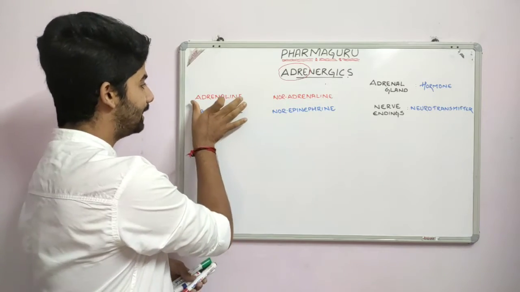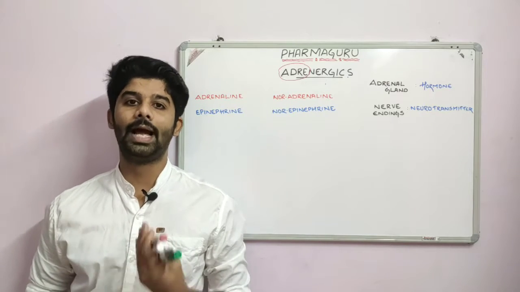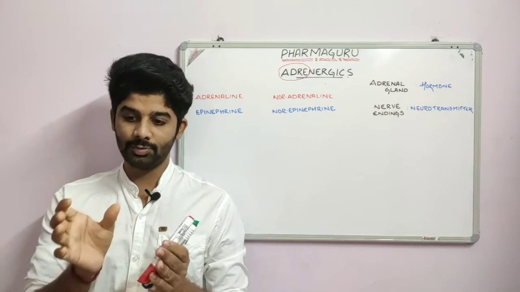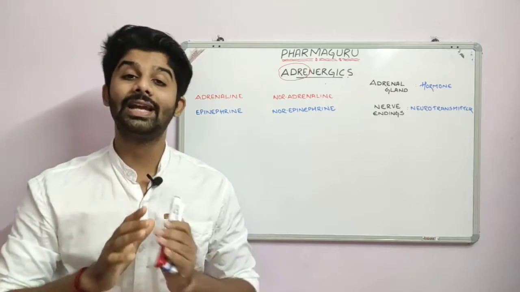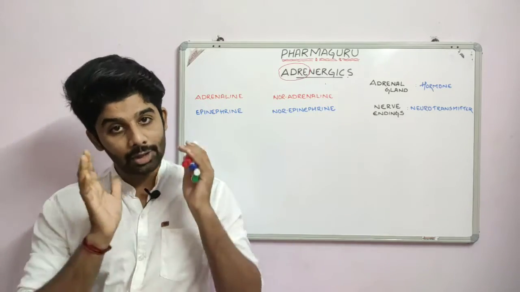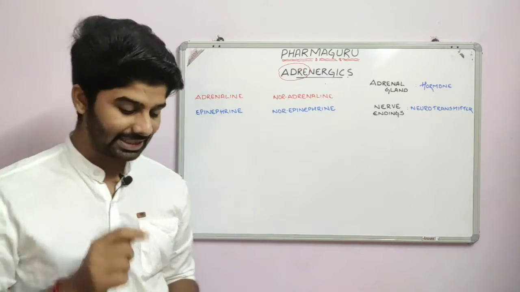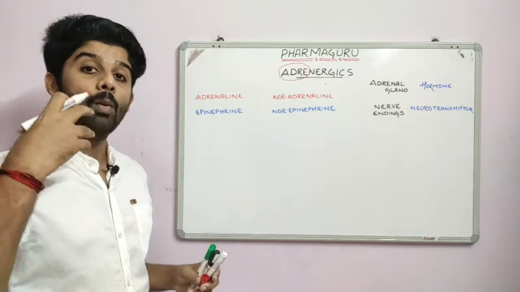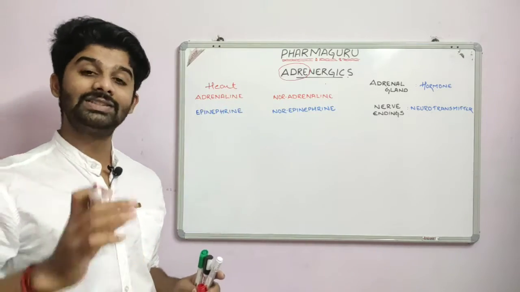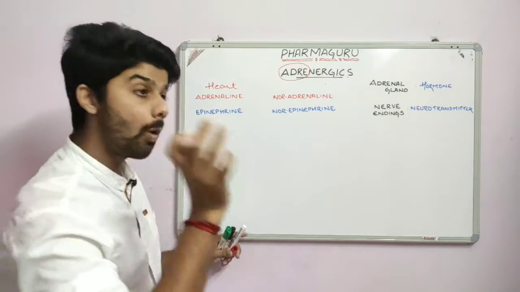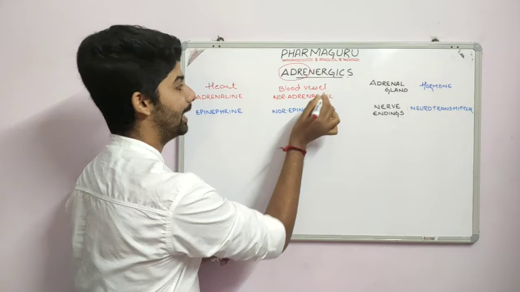Now we will see whether adrenaline and noradrenaline are the same or not. This is a very basic confusion that we have in the beginning: it's adrenaline, and next we are adding nor in front of adrenaline and saying it as noradrenaline. So are these opposite? No, they are similar compounds. Adrenaline and noradrenaline have similar effects. Then why are we having two different names? That's the question. The reason is adrenaline has more effect on the heart, whereas noradrenaline has the same effect as that of adrenaline on the blood vessels. So that is the actual difference between adrenaline and noradrenaline.